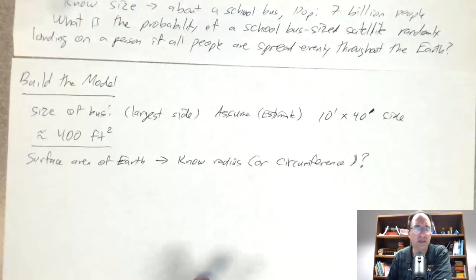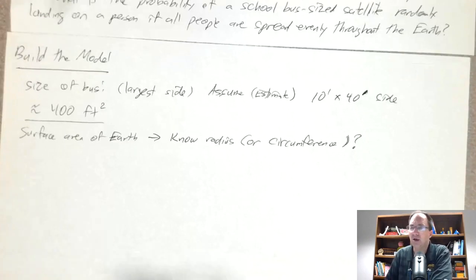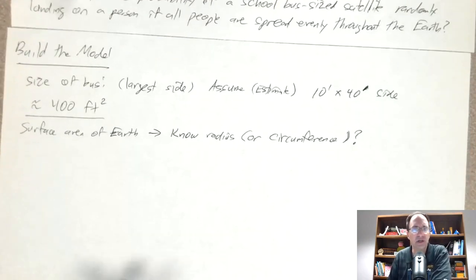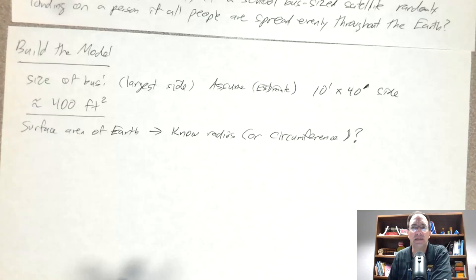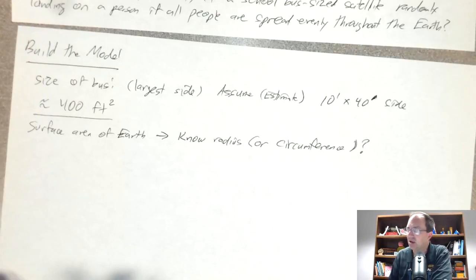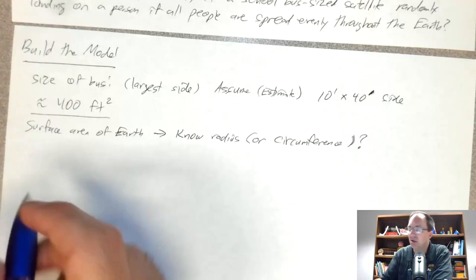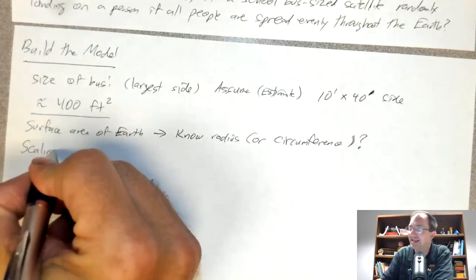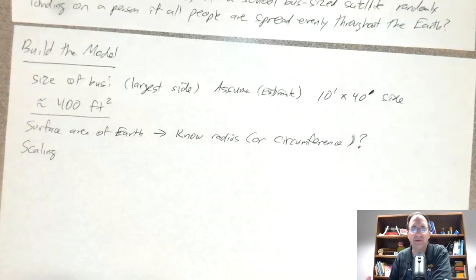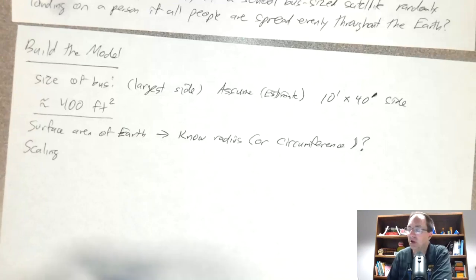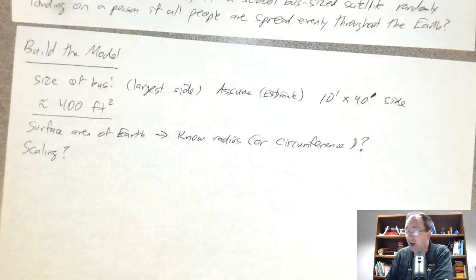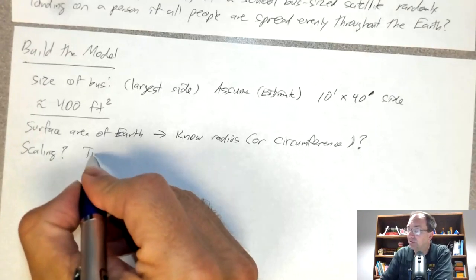And that's not so obvious how one would just guess that. We could try to do an interval estimate, but it's a little bit unclear what would be an upper bound, since we may not have a good feel for that. So let's think about something that would be simpler to do, and so let's scale it down. But how would you scale the circumference of the Earth? Well, one option that comes to my mind is time zones.